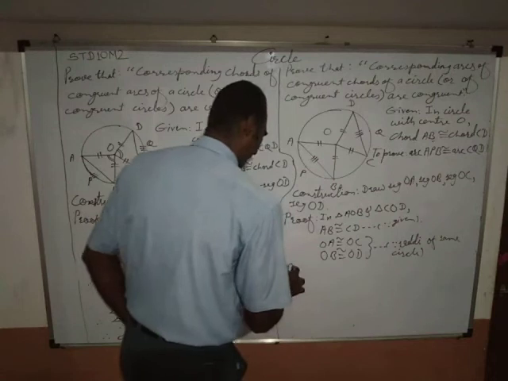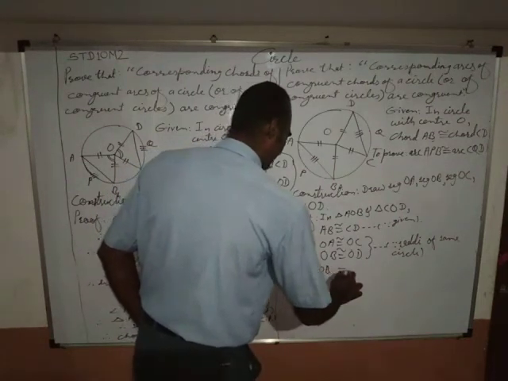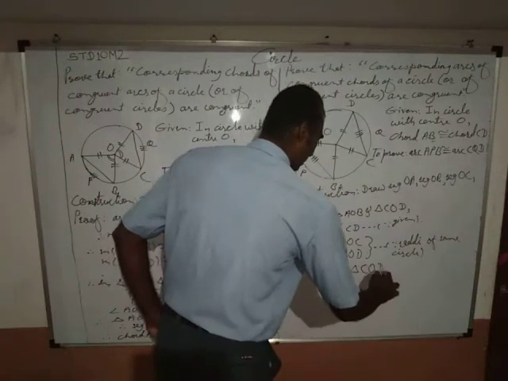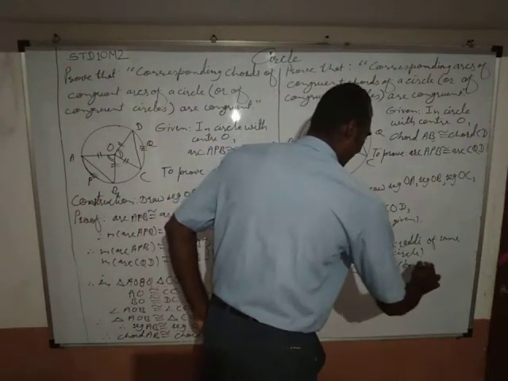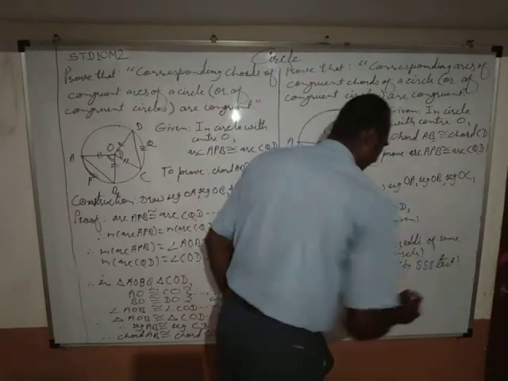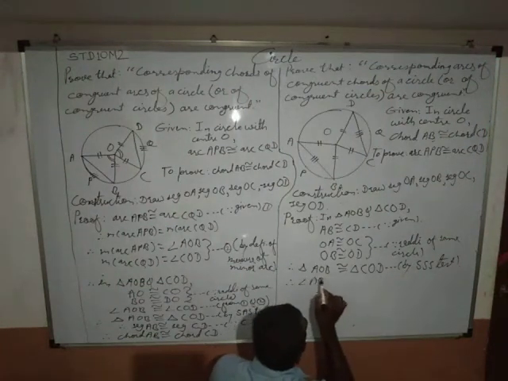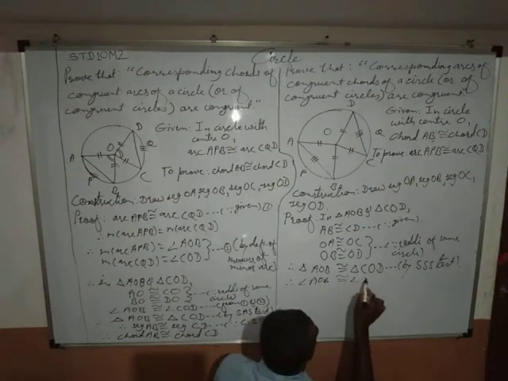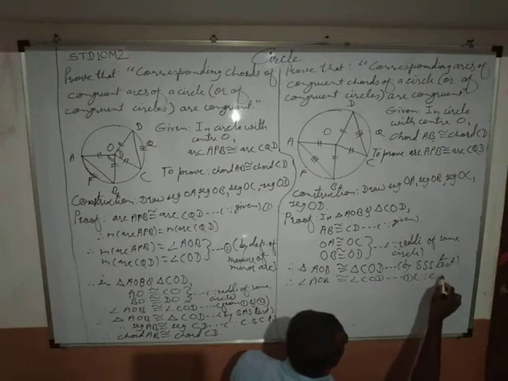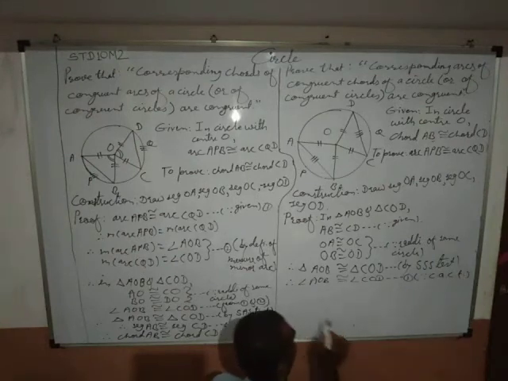Okay, and therefore triangle AOB is congruent with triangle COD by SSS test. Okay, and therefore angle AOB is congruent with angle COD. Let's call it equation first, since corresponding angles of congruent triangles are congruent.